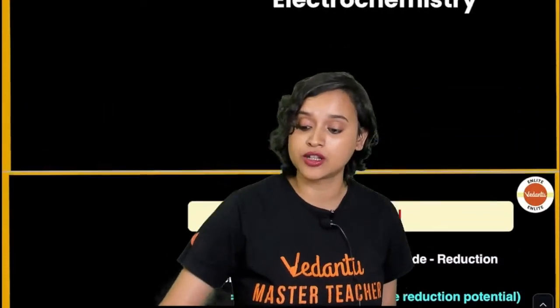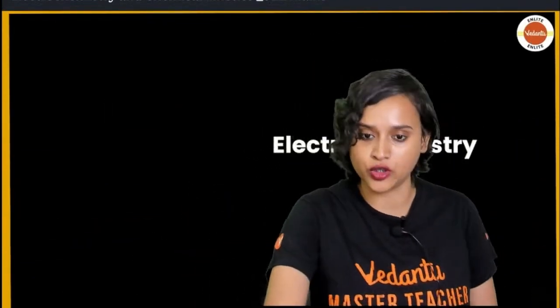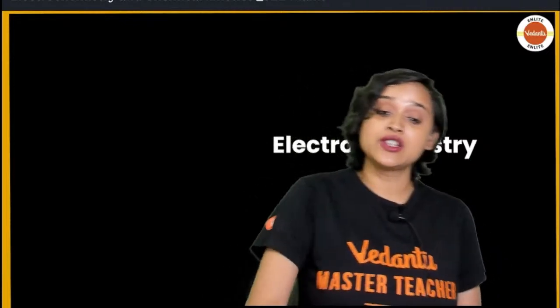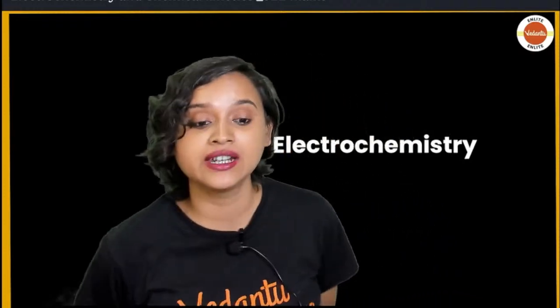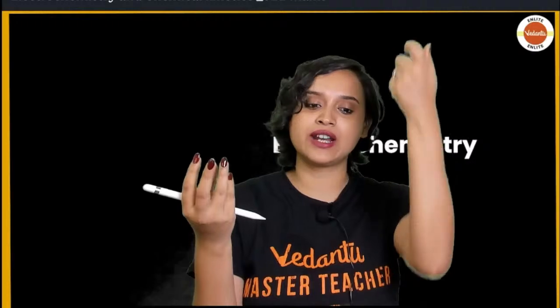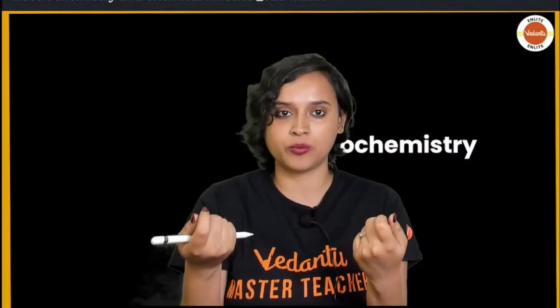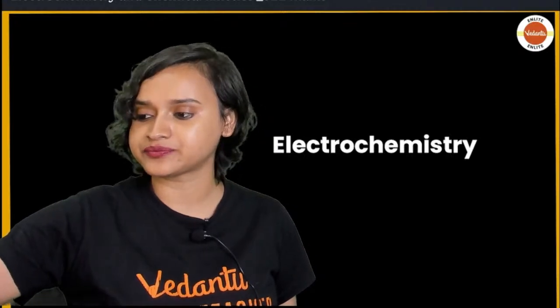Now, first of all, we come across the Daniell cell. Okay, we will come to cell potential and I will show you all the important formulas, don't worry. It was designed by someone named John Daniell. What he did was he took two containers, one where a zinc rod was there and in the other one there was a copper rod, right? So basically he took two containers like this.